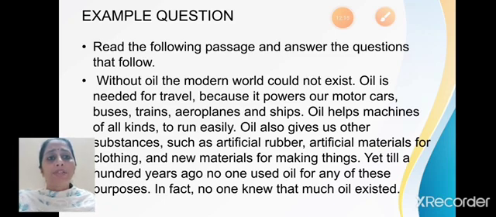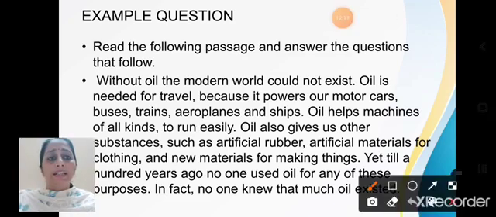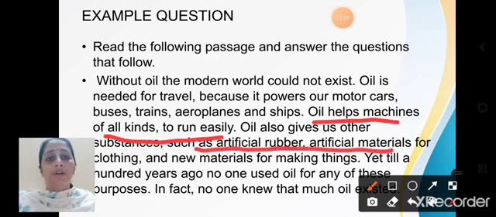Oil helps machines of all kinds to run easily. I am underlining what I feel is important. It also gives us other substances like artificial rubber, artificial material for clothing, and new materials for making things.